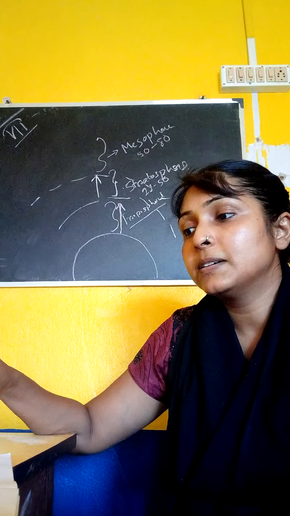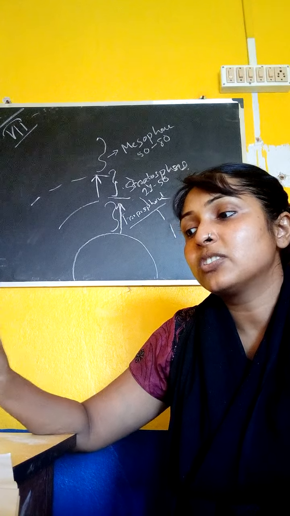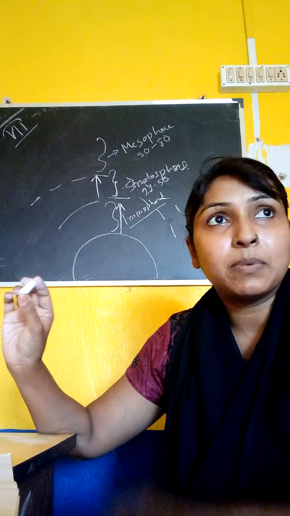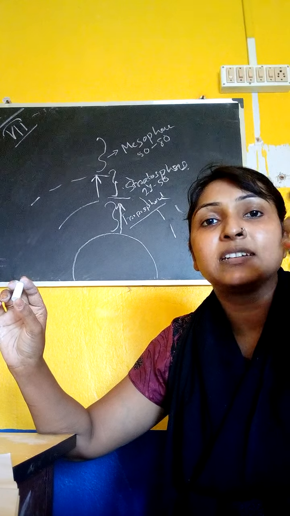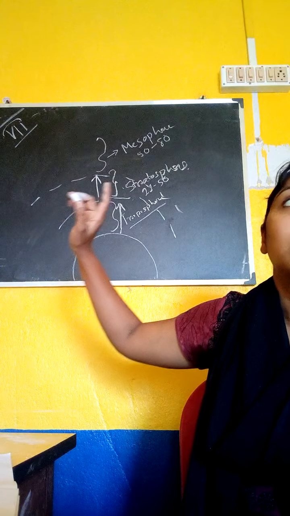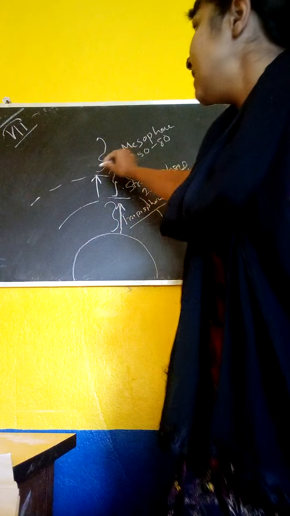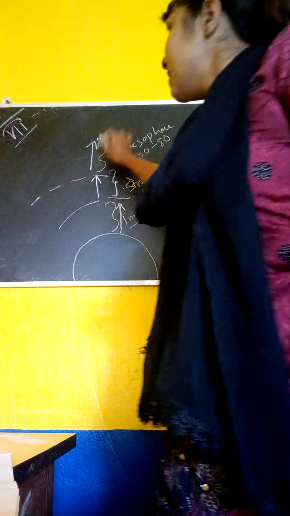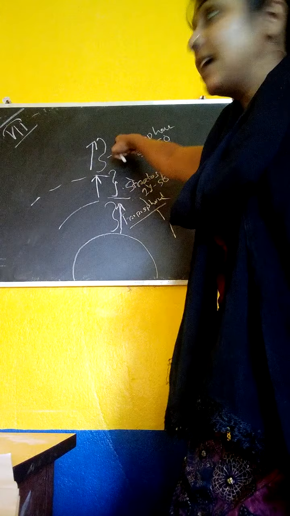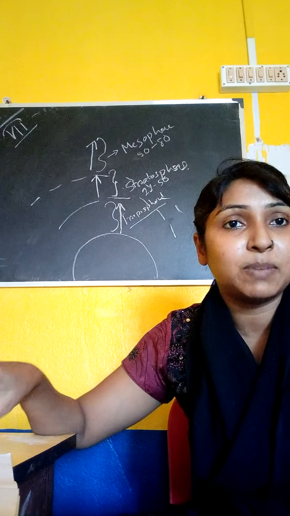In this layer, we can also see the meteors burning, the burning part that totally destroys them in this layer. As we increase the height from the sea level, the temperature is decreasing with the height in the mesosphere.